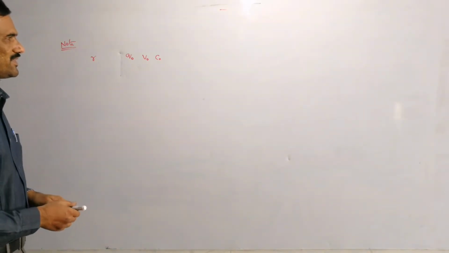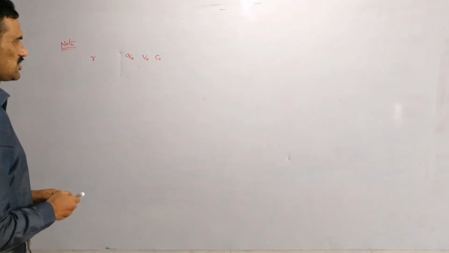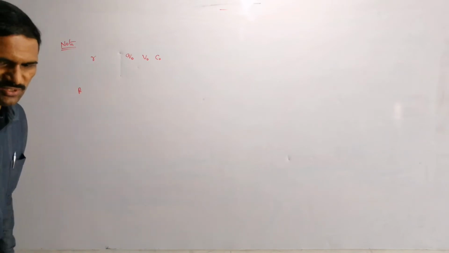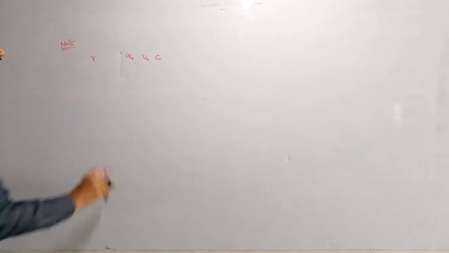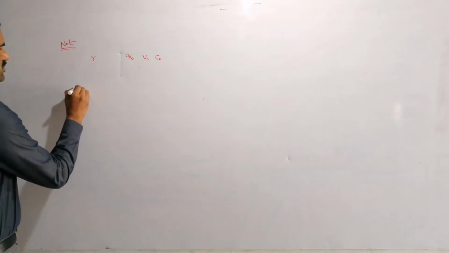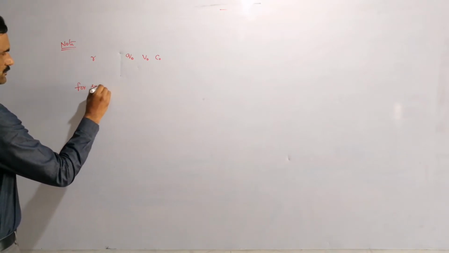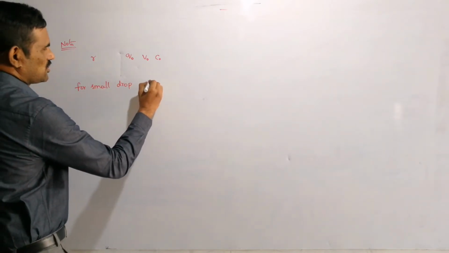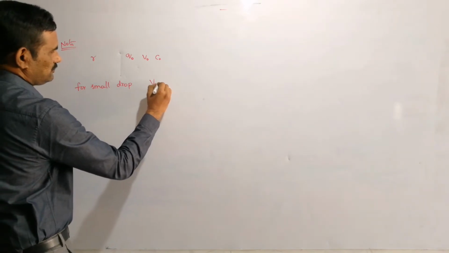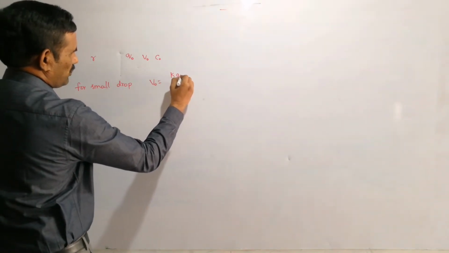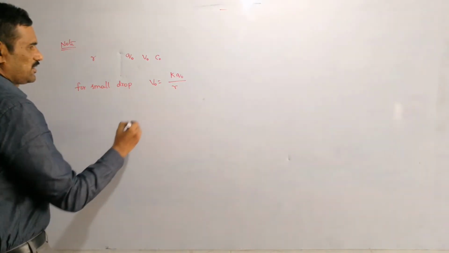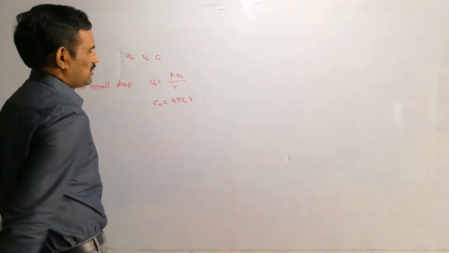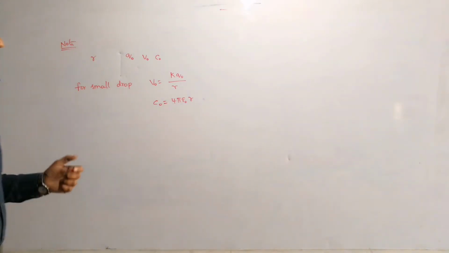So first here we know about the radius relation, that is, the radius of the big drop. First let us write about these values for the small drop, so that you will get clarity on how to write the relation. For the small drop, potential we can write as k q naught by r, and the capacitance as 4 pi epsilon naught into small r, because the charge will remain q naught only, right?